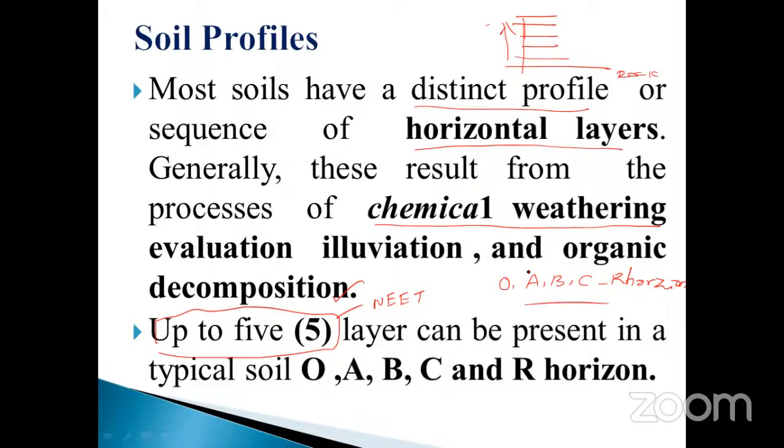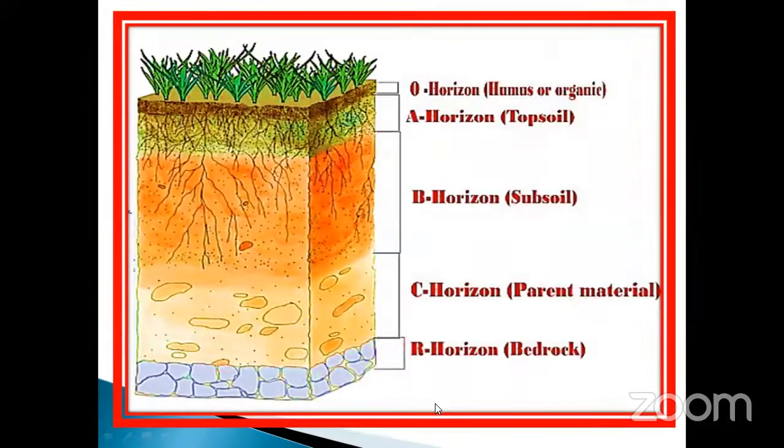So the horizon is nothing but the horizontal layer. Horizontal means you have to follow from the upper to lower or lower to upper. I will show you how it will be. Soil layers are present in it. Okay, my dear, see this. This is the layer.